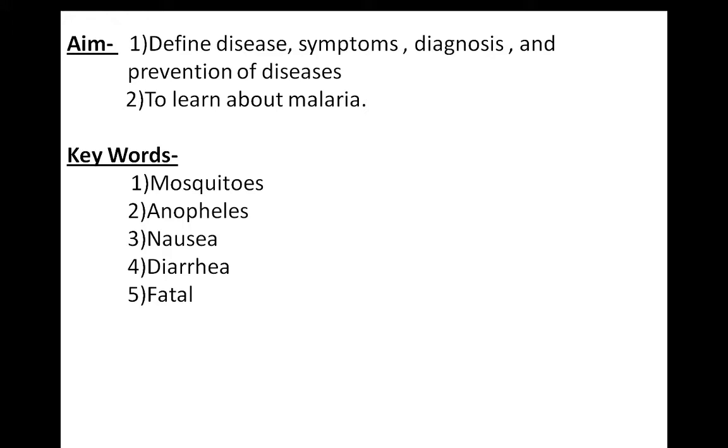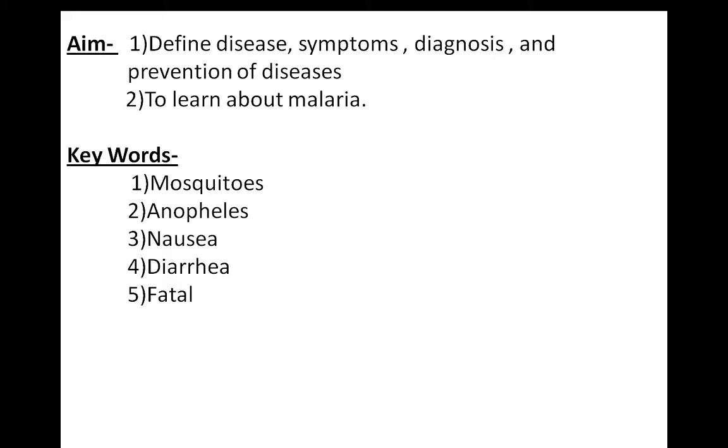Take a pen and write the aim and the keywords of this first session. Okay, ready? See, I have given two aims. First is to define disease, symptoms, diagnosis and prevention of diseases. So in this session we are going to learn the definition of these things. And second one, that is to learn about malaria. We are going to learn in detail about malaria disease, its symptoms, diagnosis and prevention.